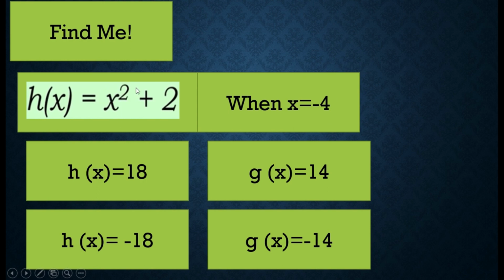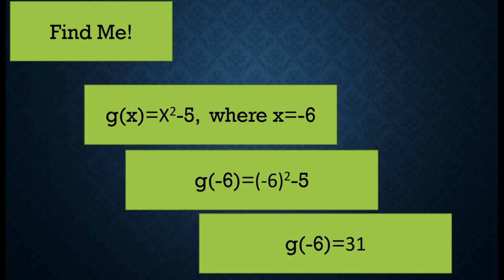Negative 4 times negative 4 is 16. When the signs are the same in multiplication, the answer is positive. Positive times positive is positive, and negative times negative is positive. Therefore, the answer is 16 plus 2 equals 18. Okay, very good. Next.